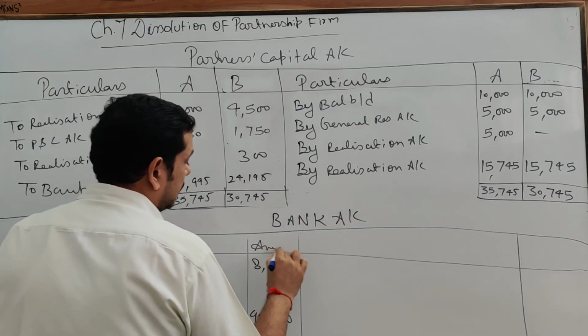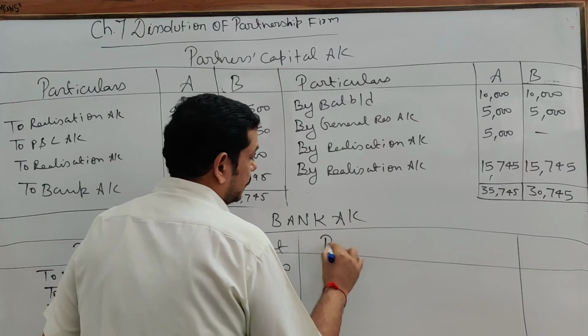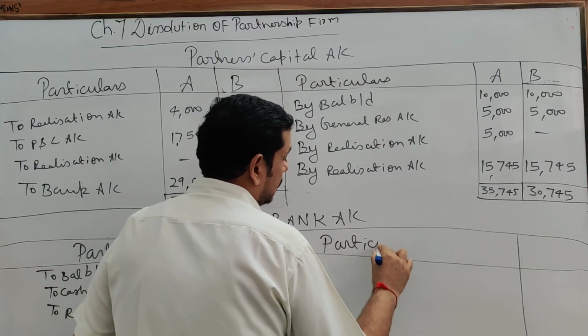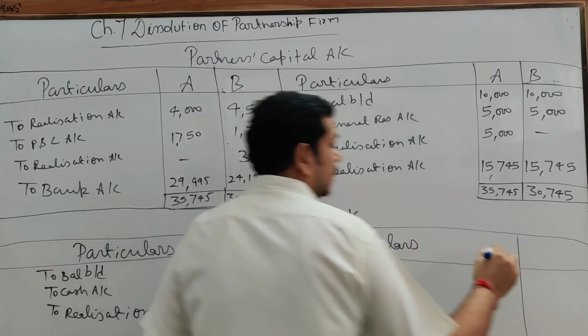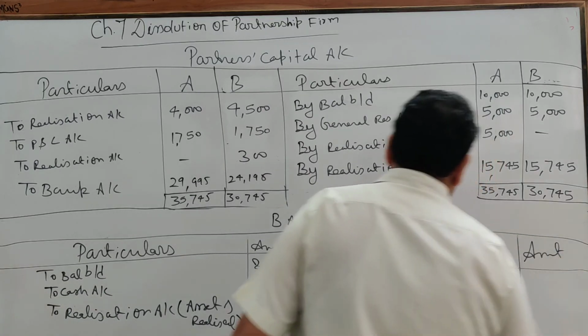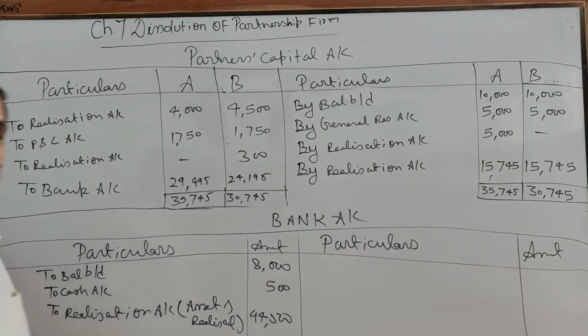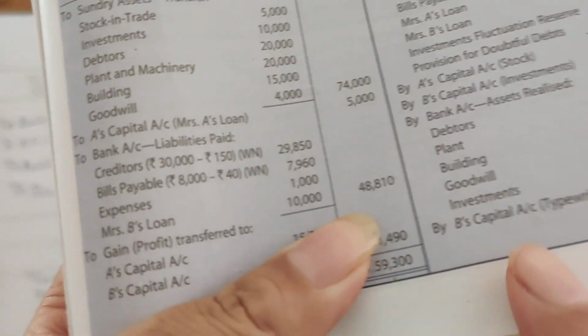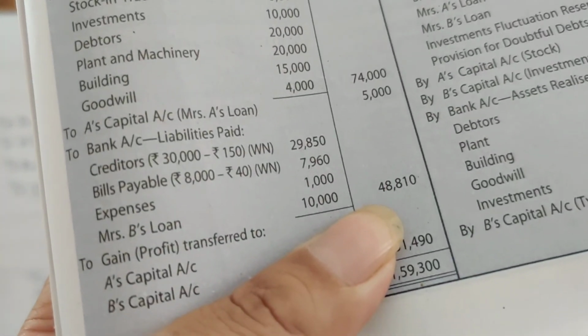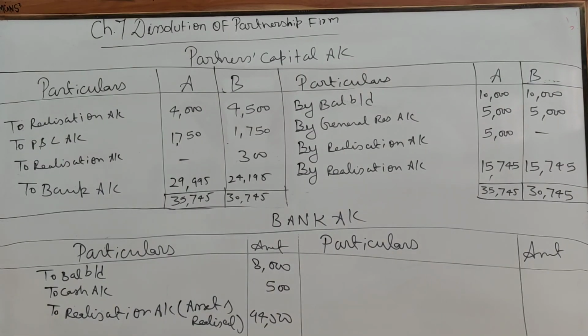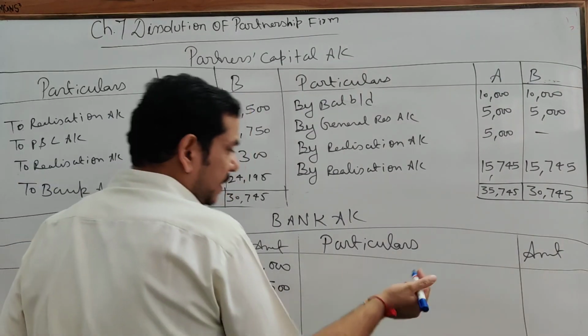Particulars, amount, particulars, amount. Now all payments will come to the credit of the bank account. Clear? Now see your realization account. What payment have we done? You have done payment of near about 48,810 through bank account. So these all will come to the credit of bank account. Here I am writing collectively, but you have to write individually.